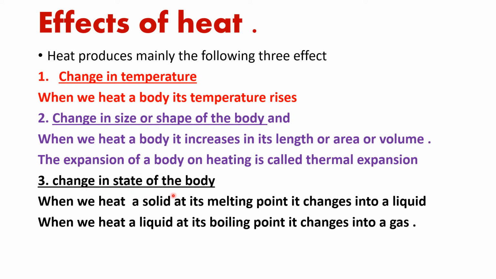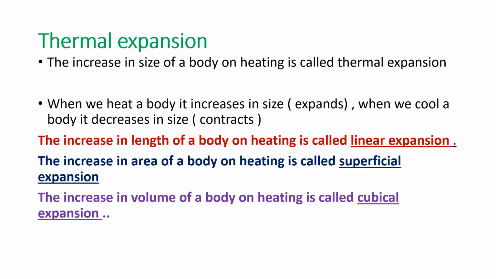Next is change in state of the body. When we heat a solid at its melting point, if you take ice and start heating it above 0 degree, what will happen? It will change into a liquid. So a solid can change into a liquid and a liquid can change into a gas. The state of the body changes. So there are three effects of heat: change in temperature, change in size or shape of the body, and change in state of the body. You have to remember these three effects of heat.